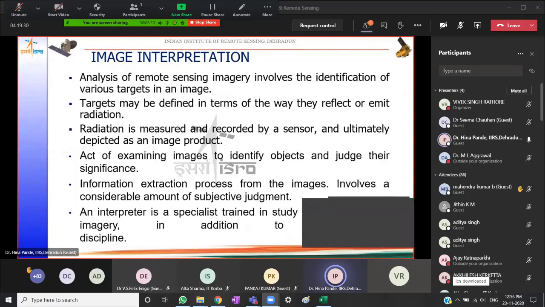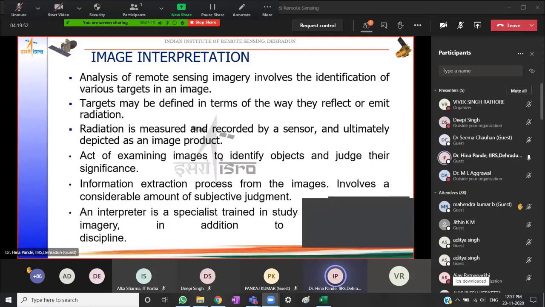Now, these targets or features may be defined in terms of the way in which they reflect or emit radiation, since the source of energy that we are using to take measurements is light energy or electromagnetic radiation. How these objects reflect or emit energy in a particular region of the electromagnetic spectrum is what we see as the digital recording in the form of an image. Objects could reflect more in one region, absorb more in one region, and so on. It would also depend on the physical condition of the object.